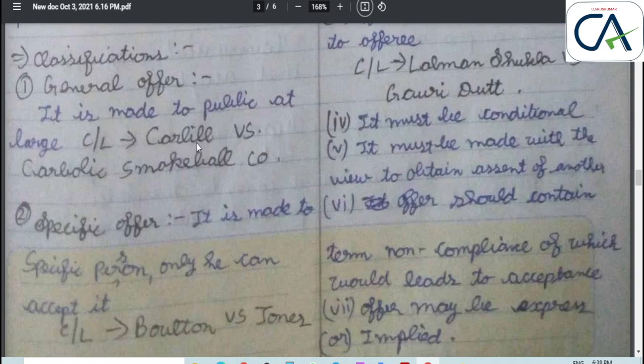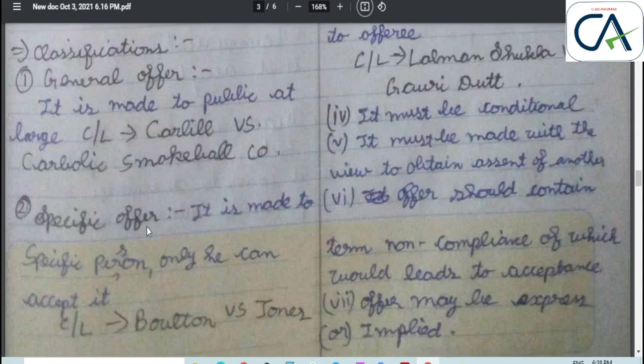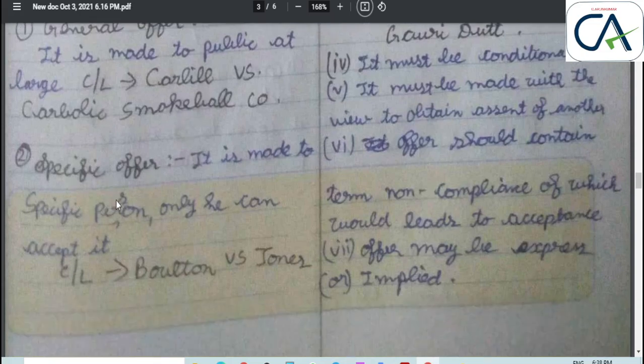Mrs. Carlill used their product under the conditions prescribed by the company, but even so she was affected by influenza, so she can claim £100 from the Carbolic Smoke Ball company.